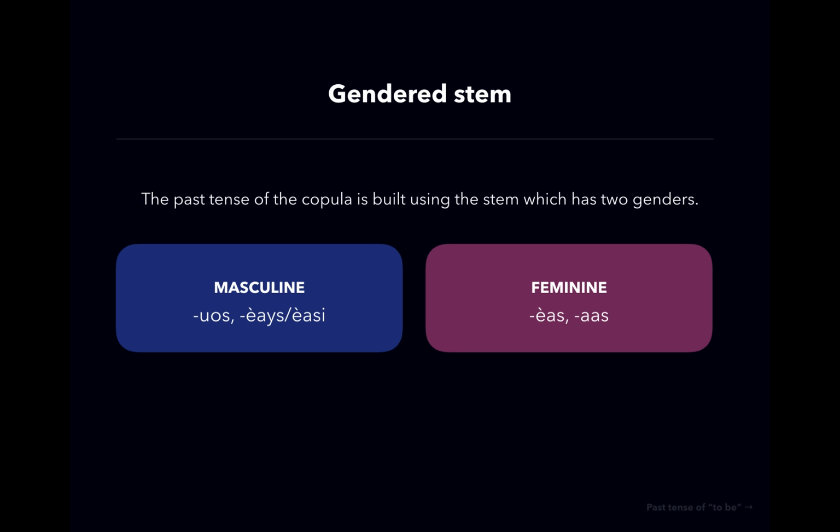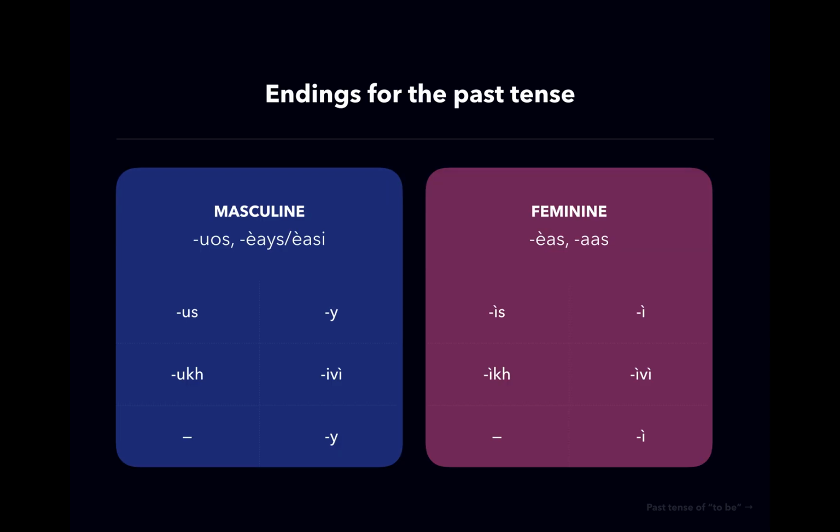And we'll see how to use them just in a moment. These are the endings, individual endings. Us, uk. There's no ending in the third person singular. There's this Y letter, which just basically indicates softening of the consonant. There's iv, and again the Y. In the feminine, we have us, uk, no ending, iv, u.